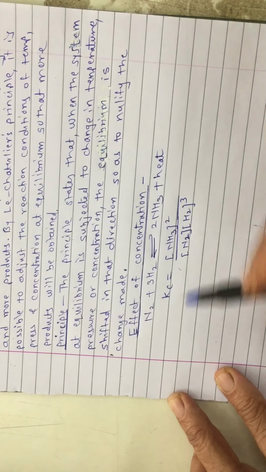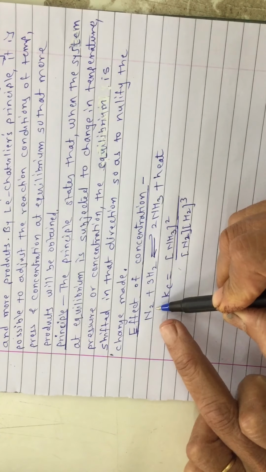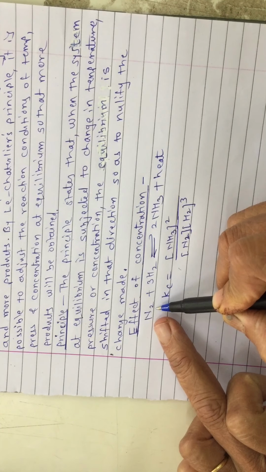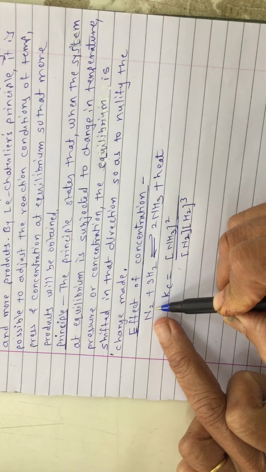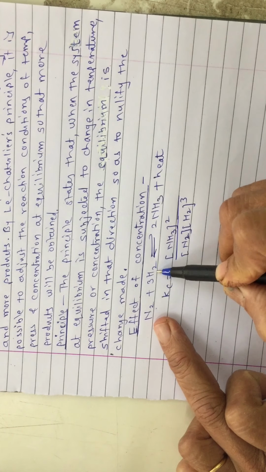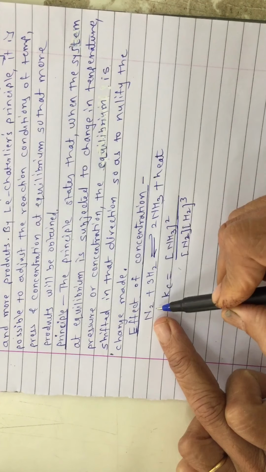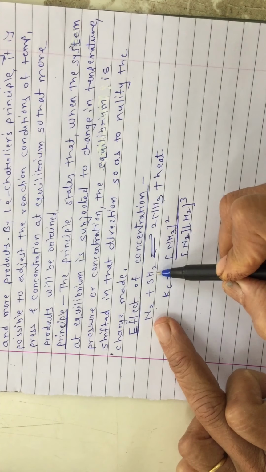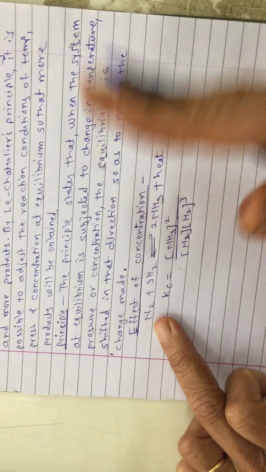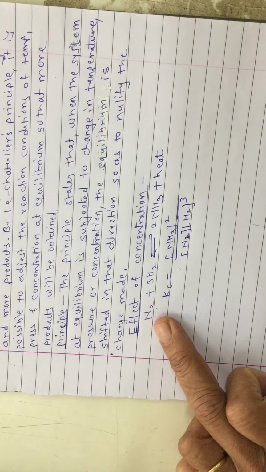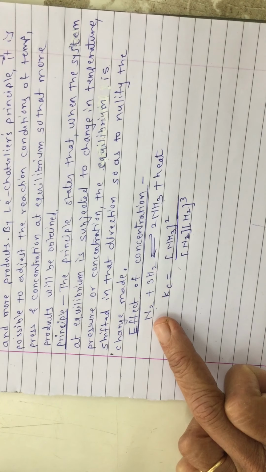Okay, so if you will increase concentration of N2, then system will try to decrease concentration of N2, and concentration of N2 can be decreased only if it will react with H2 to form ammonia. That means if you will increase concentration of N2 or H2, then reaction will go in the forward direction in which we are interested. We are interested in getting ammonia because we are synthesizing ammonia, isn't it?